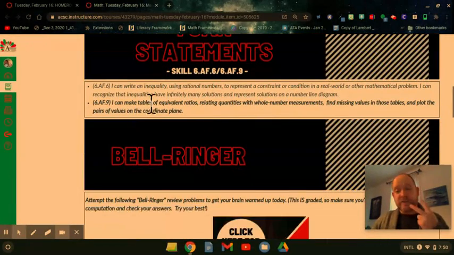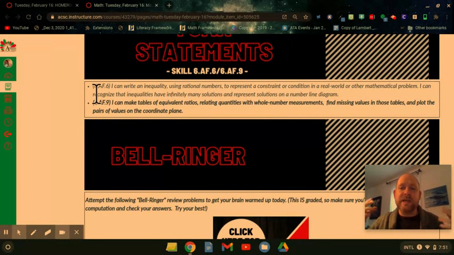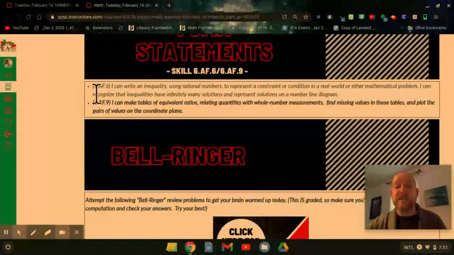If I look down here, we're going to have 2 different skills that we need to be able to do by the end of this 3-week cycle. The one you're actually going to be tested on is 6.EE.6, and basically you're going to be asked to solve inequalities or write inequalities. So basically the less than, greater than, or equal to number sentences. But on either side of those number sentences, instead of just numbers, we are going to have expressions, and that will be the new piece of what we're learning.